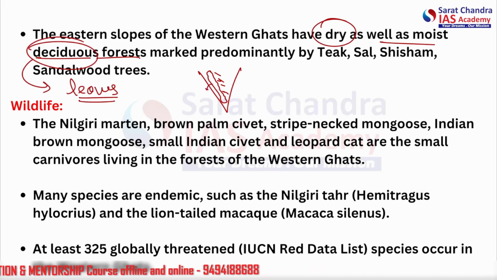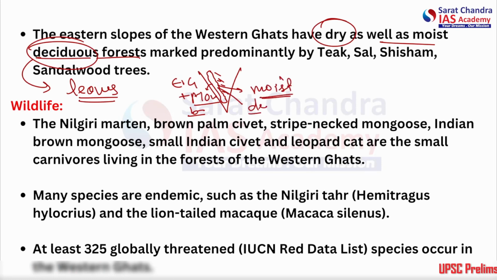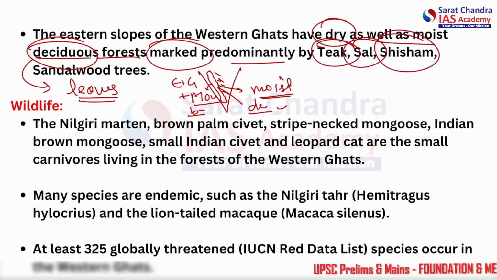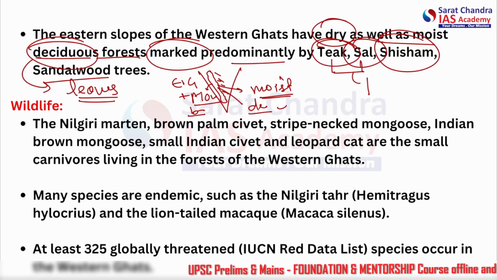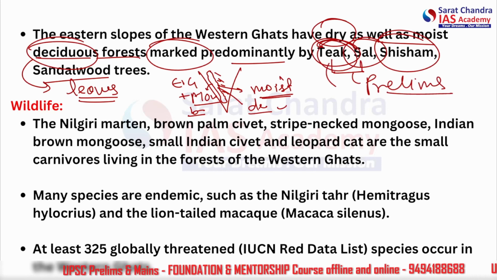In the western side we saw evergreen plus mountain broadleaf. In the eastern side we see the moist deciduous, moist because of the tropical nature, but deciduous. So they are marked predominantly by the teak, sal, sesame, sandalwood trees. All right, both of these were asked in prelims last year only. Teak was asked in 2023 prelims.